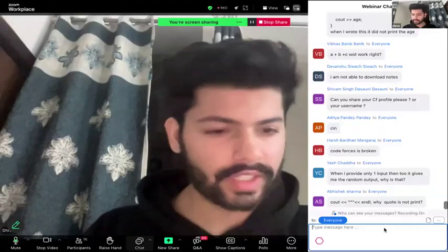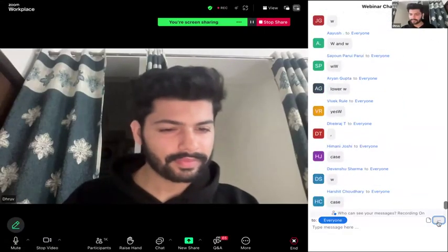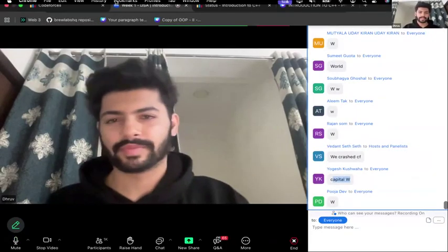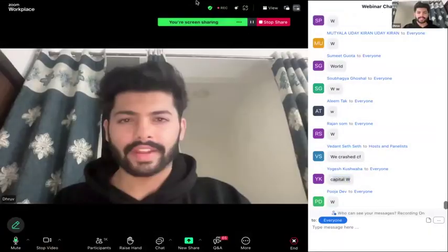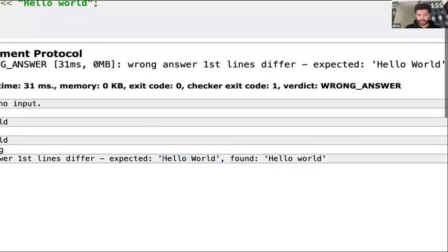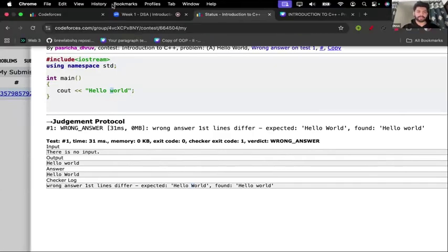Let's open the chat again. Yes, we need capital W, right? So again, this thing is also case sensitive, guys. If it says Hello World, here W should be capital. We have to exactly match what is required. If we mess up even a single letter, this will give us a wrong answer. So we should make this W capital.